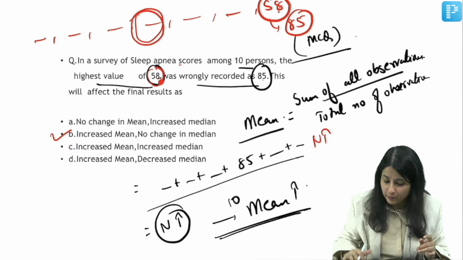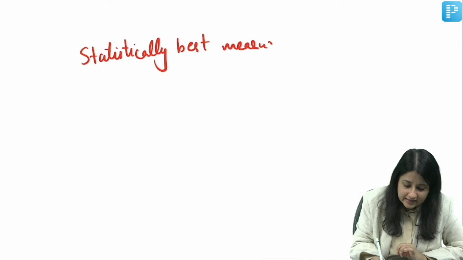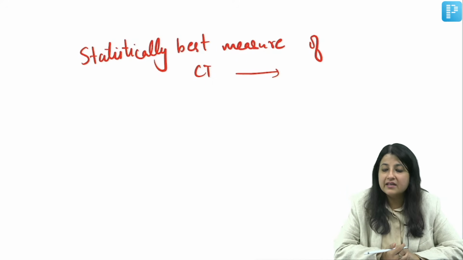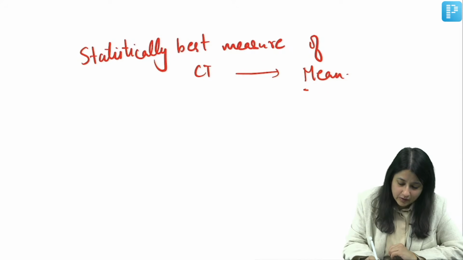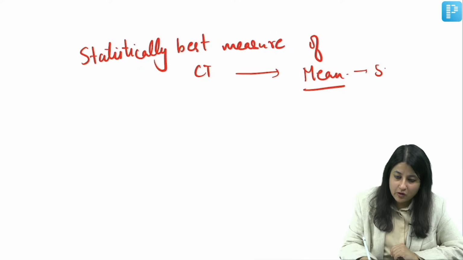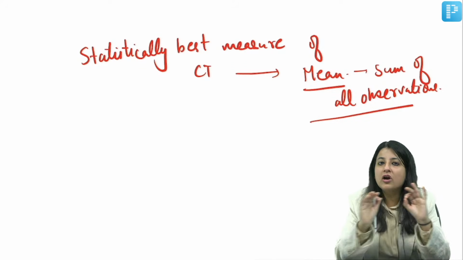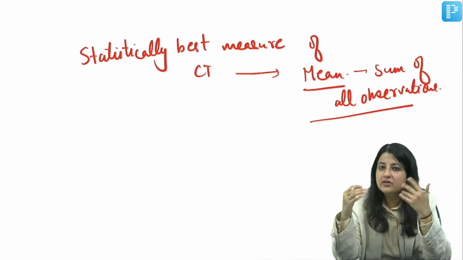Okay. Also one more point, guys. If I ask you a rapid one-liner question, ठीक है? Statistically, tell me the answer to this. Statistically, what is the best measure of central tendency? Mean, median या mode? Statistically, सबसे अच्छा measure of central tendency क्या है? Mean. Why? Because it includes sum of all observations. You are not leaving out any observations. We are going to add up everything. Okay, so statistically the best measure of central tendency is mean.